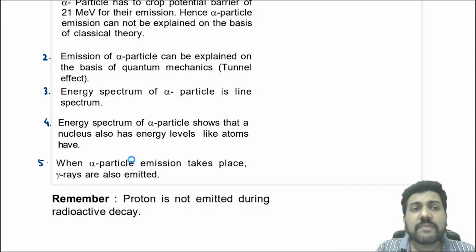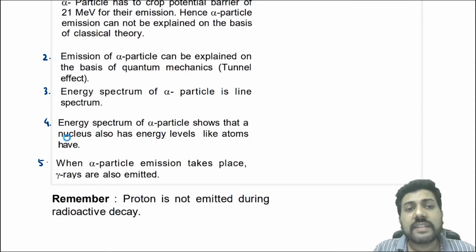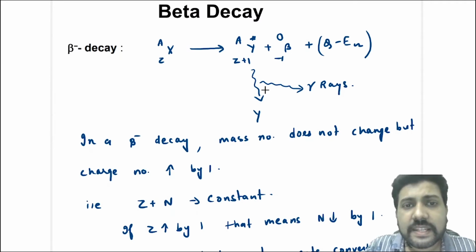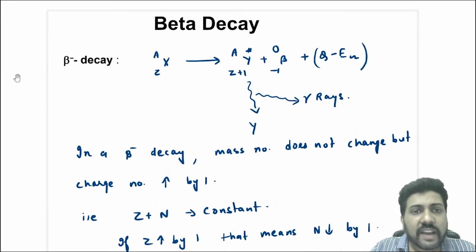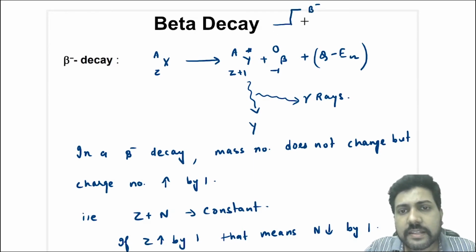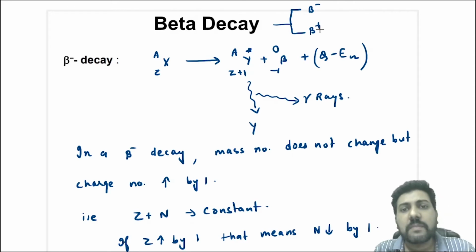Now the next type of decay is the beta decay. Now what happens in a beta decay? We will divide beta decay into two types. One is the beta minus decay and the other is the beta plus decay.